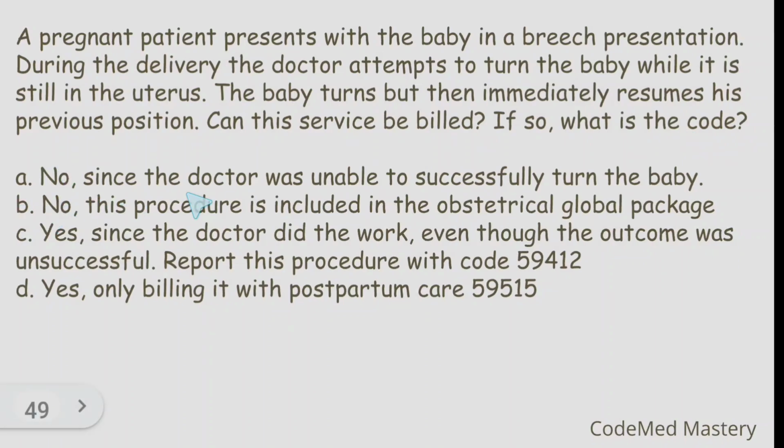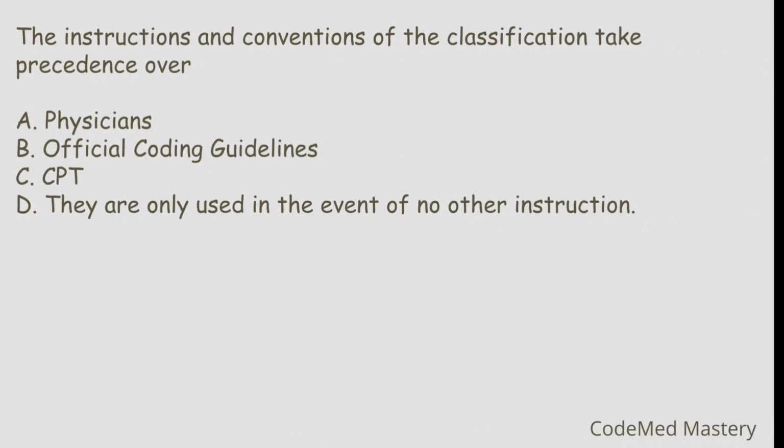Option A, no, since the doctor was unable to successfully turn the baby. Option B, no, this procedure is included in the obstetrical global package. Option C, yes, since the doctor did the work, even though the outcome was unsuccessful, report the procedure with the code 59412. Option D, yes, only billing it with postpartum care 59515. So the right answer is option C. That is, the doctor did the work, even though the outcome was unsuccessful, we have to report the procedure with the code 59412.